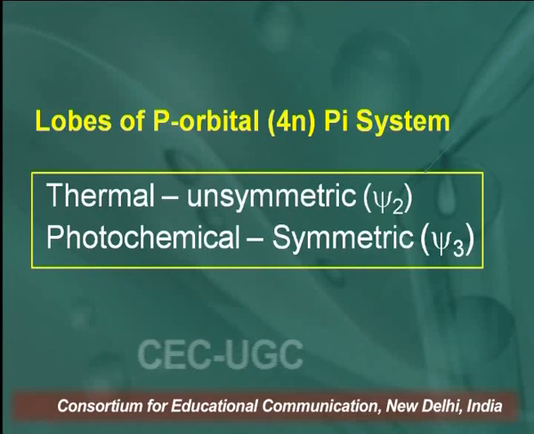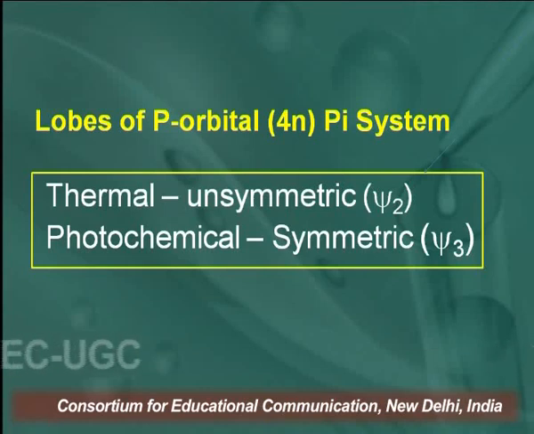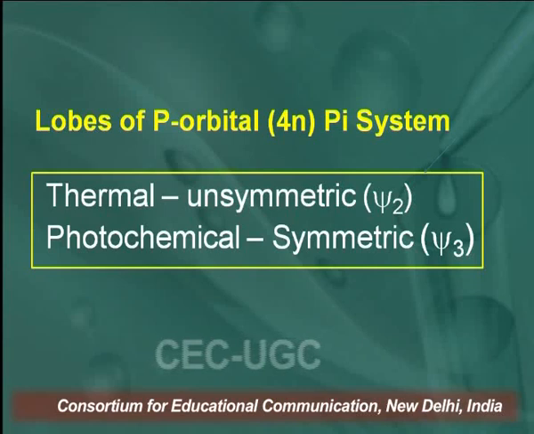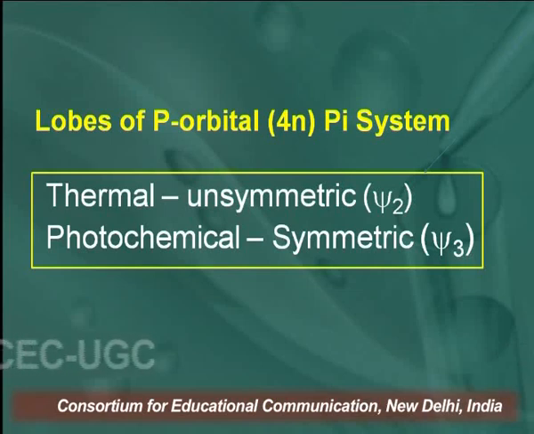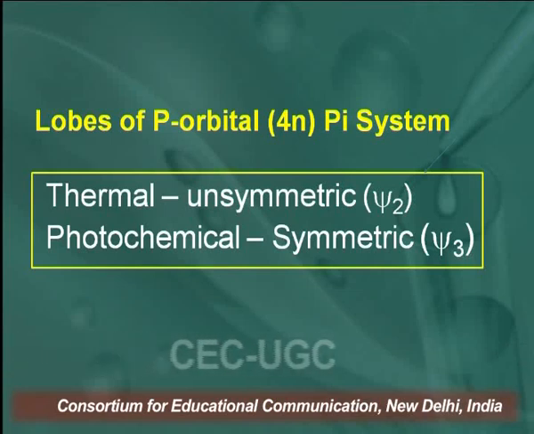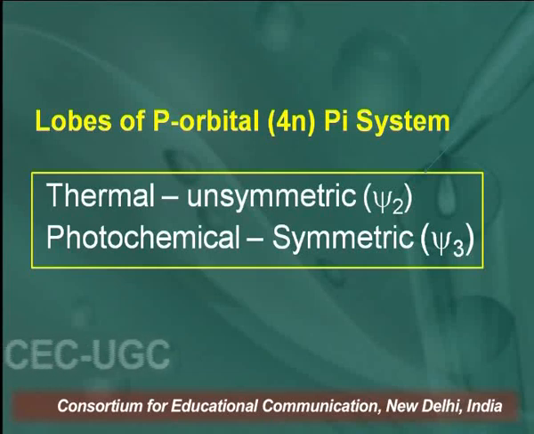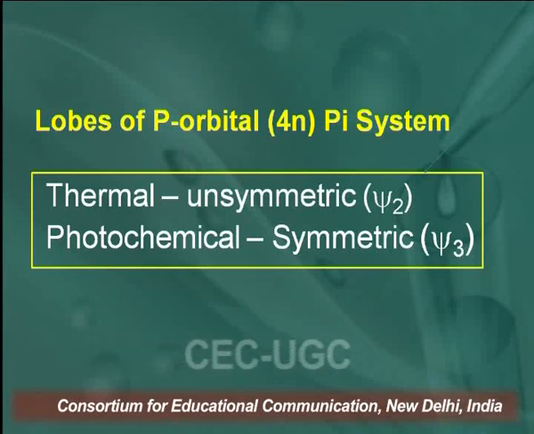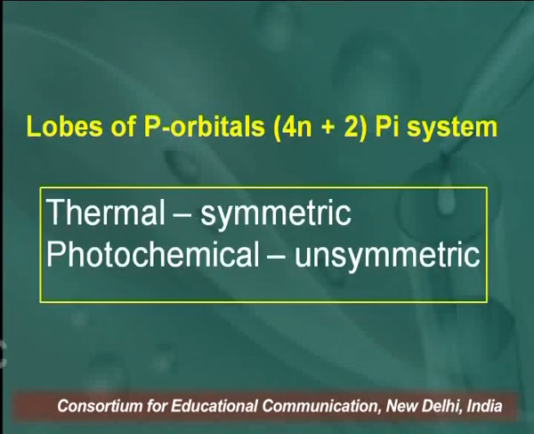In that case, if the reaction is thermally induced, because for a pericyclic reaction the mode of activation is thermal or photochemical, the symmetry of the p lobes is unsymmetric, and that will be psi 2. Similarly, if the cycloaddition is a photochemically induced reaction, the symmetry of the end p lobes will be symmetric, that will be psi 3. Psi 3 and psi 2 are the energy levels of those orbitals.